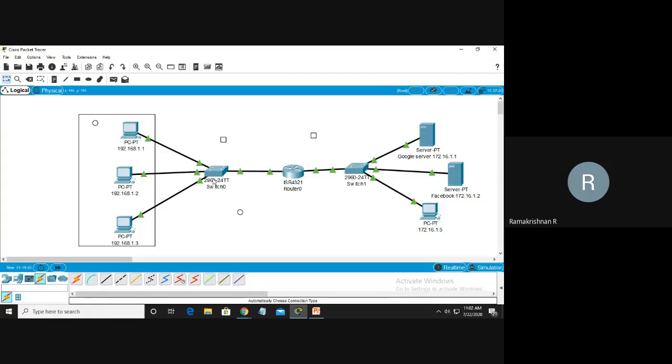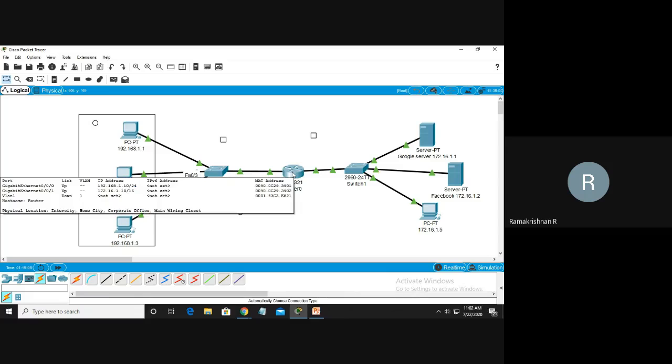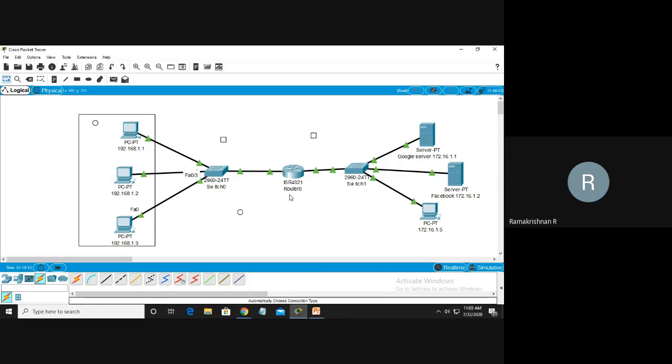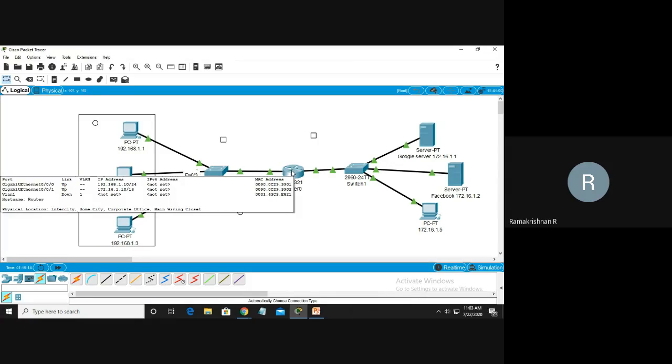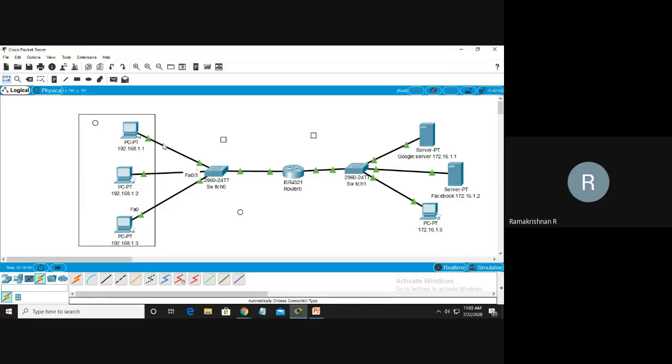The computers are connected with the help of a switch. Without a switch we cannot connect the 3 computers. I want a router also, though without a router we can also do it. Just imagine the router is also a layer 3 device. There we need to connect this group of 192.168 to this port. I want to connect this group of 172. So on the two-port router, layer 3 is running. That's what I said here, layer 3.